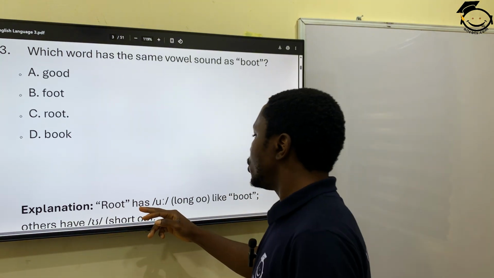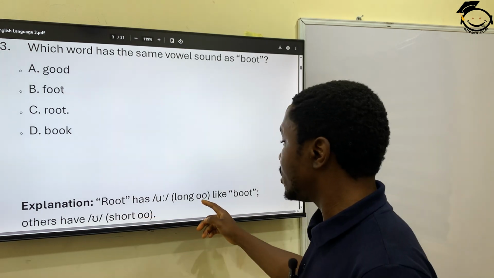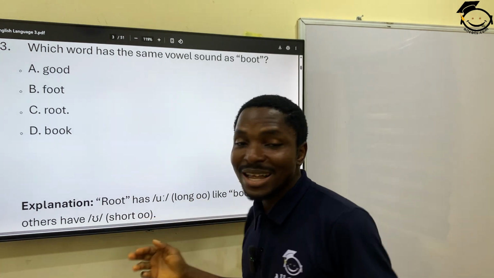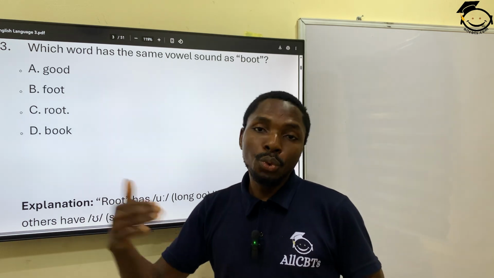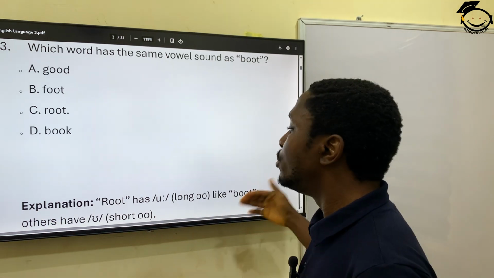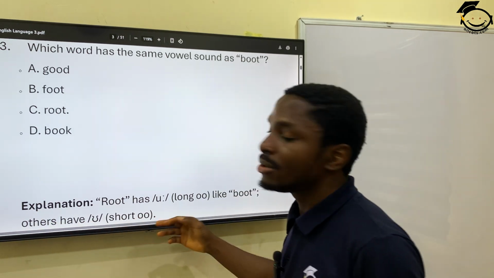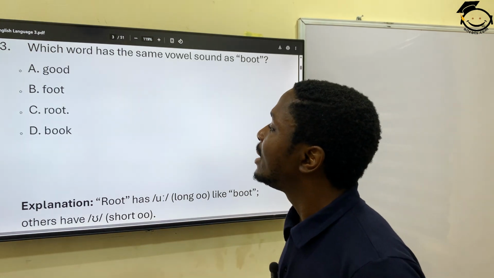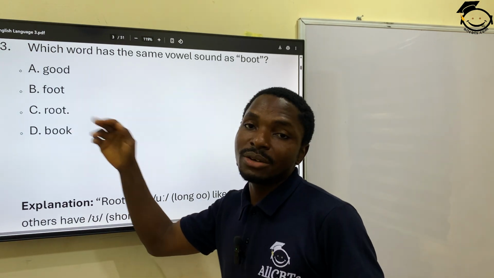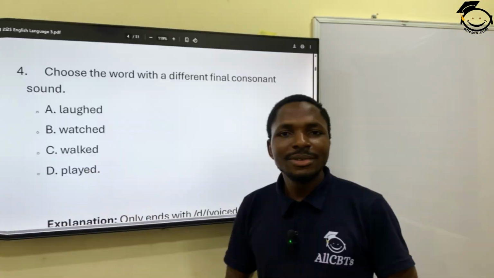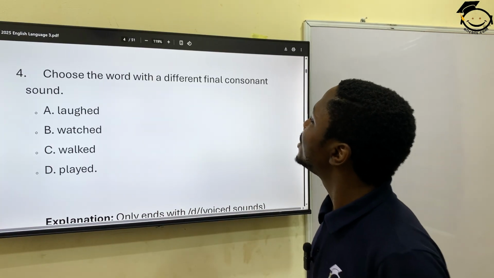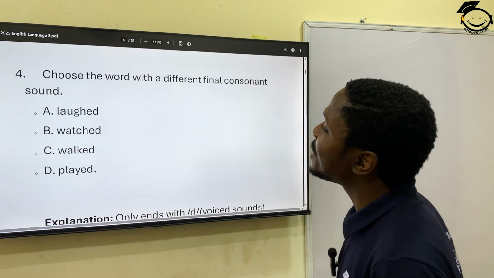Root has the oo sound, just like in boot. Others have a short oo. So the correct option there would be root. Question 4. Choose the word with a different final consonant sound.